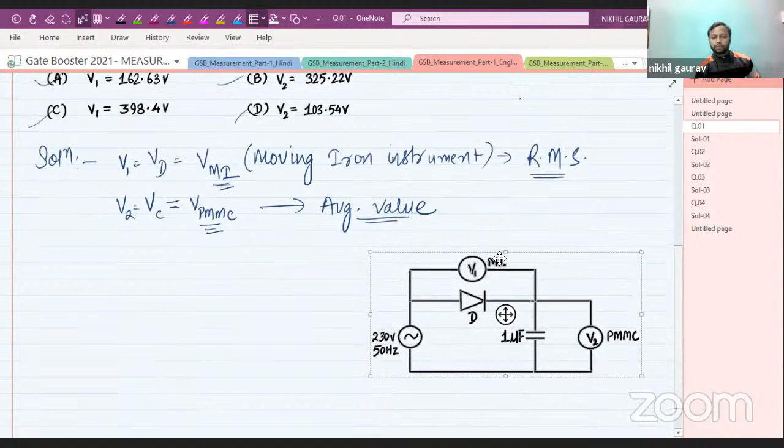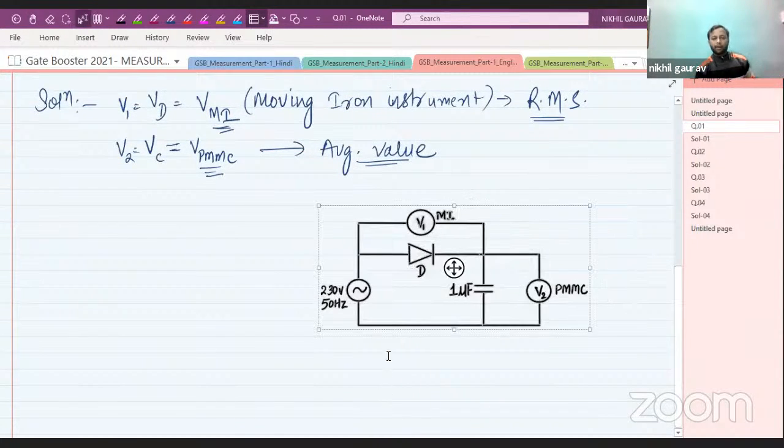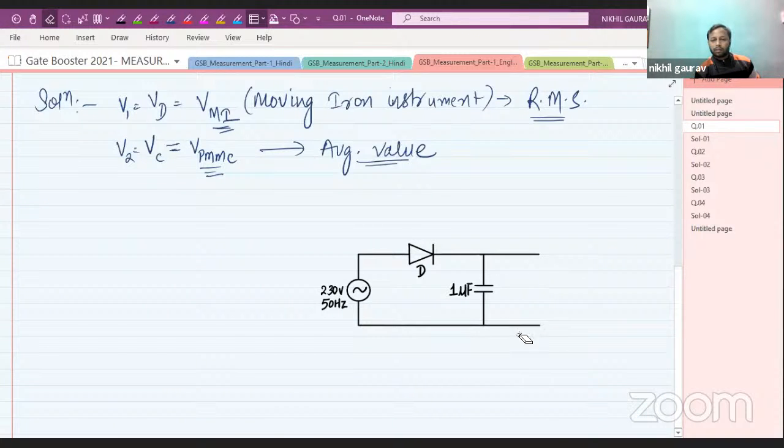Okay. So this is your network. For the sake of simplicity, let me remove this. Now, by looking at this figure, we can say that this is a single phase rectifier. Am I right or not? But mind it, you are wrong. This is not a single phase rectifier.